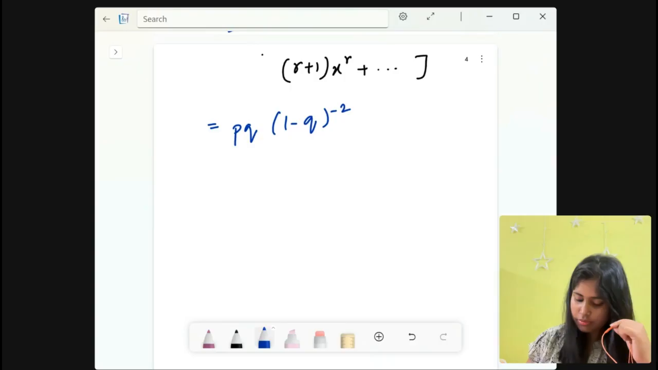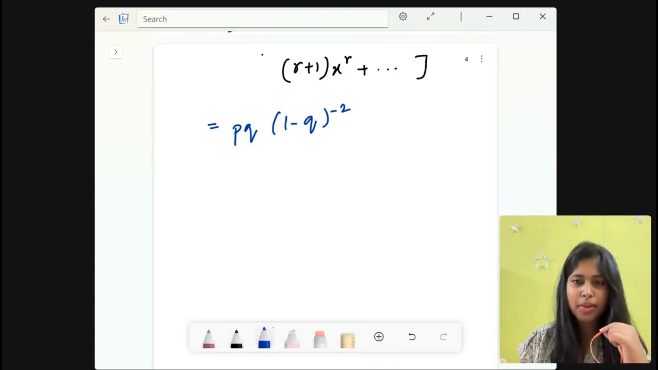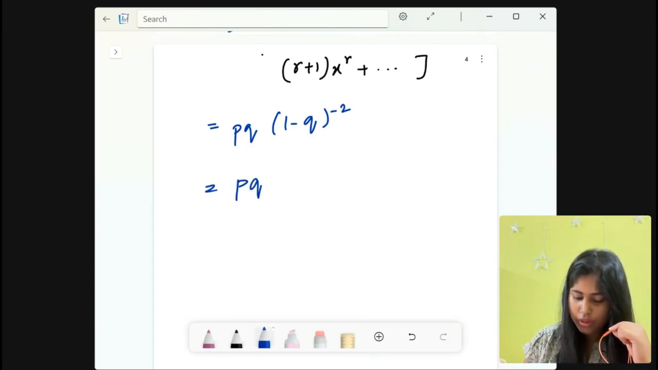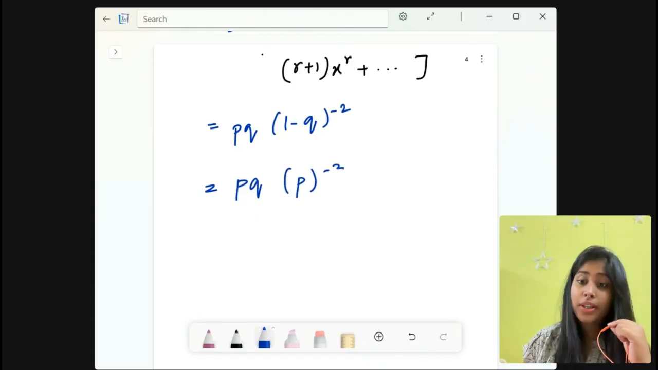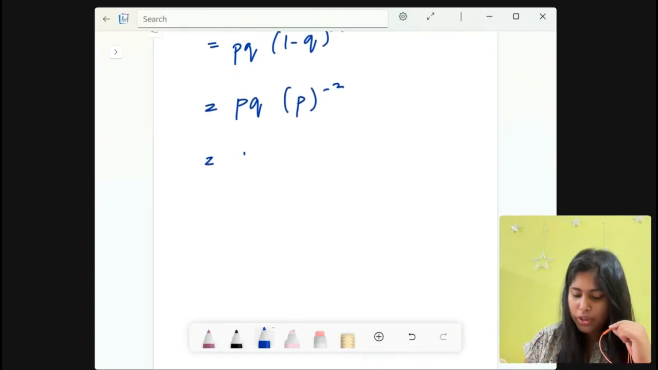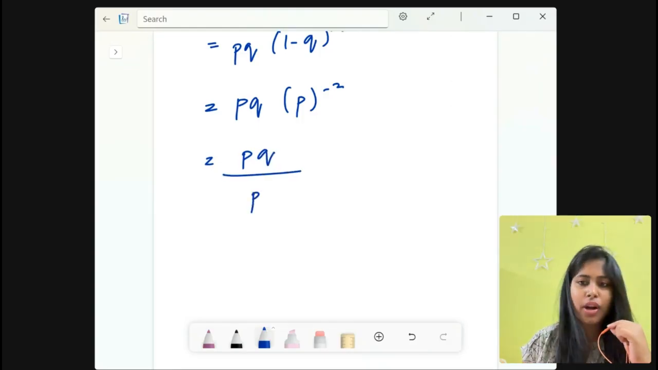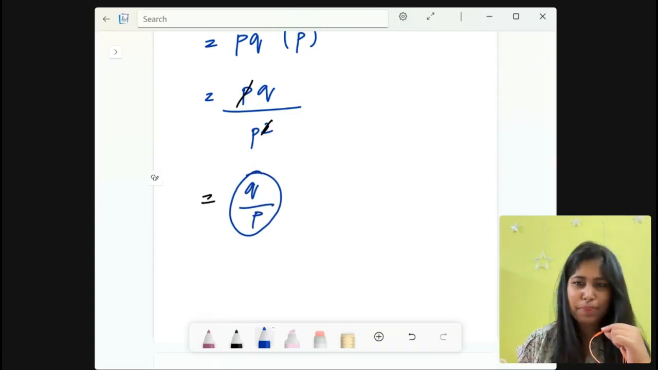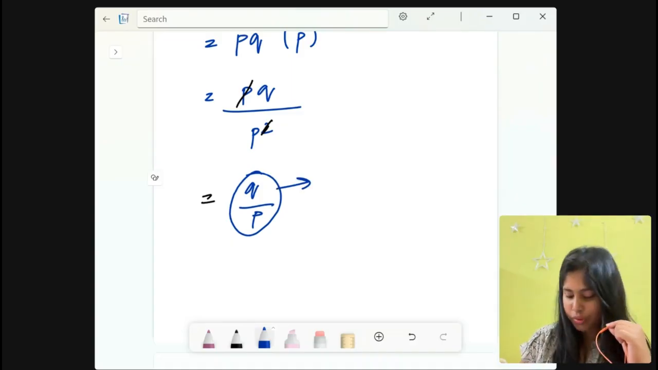So what is the next step? Now what is 1 minus q? 1 minus q is basically p, right? So you can write p into q, p to the power minus 2. Now what does minus 2 mean? It means p into q divided by p square. Now if we cancel out p with this p, we are left with q by p. And basically this is our mean. So we have derived the mean for the geometric distribution.